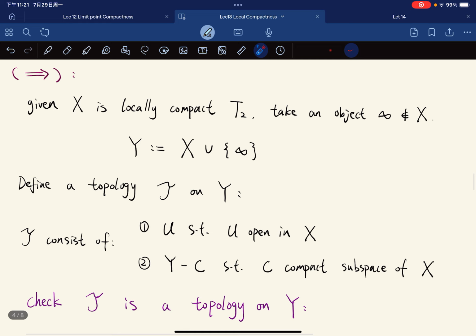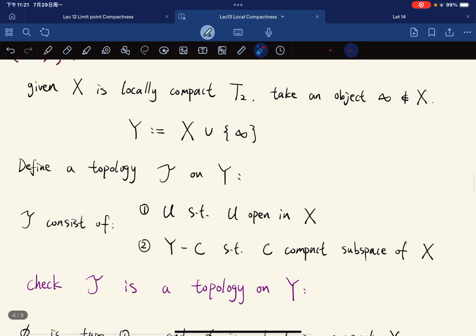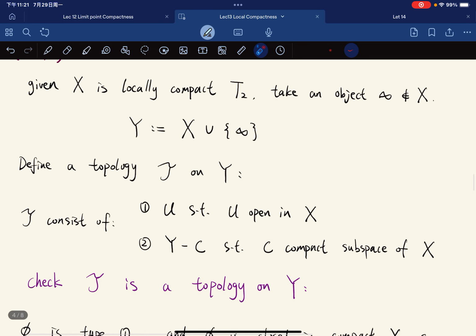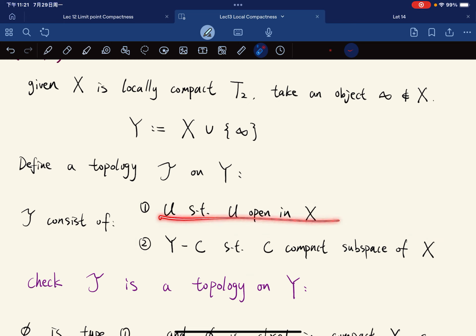Now we're going to topologize Y, we're going to give it a topology. So we just give what the open sets look like in Y. It consists of two types of open sets. The first type is sets that are open in X. And the second type is Y subtract C, where C is a compact subspace of X. So these are the two classes of open sets on Y.